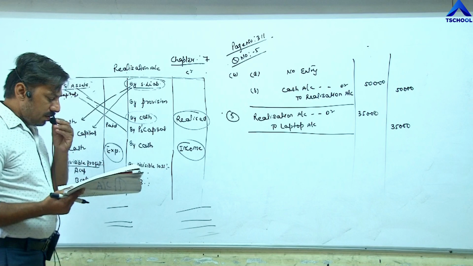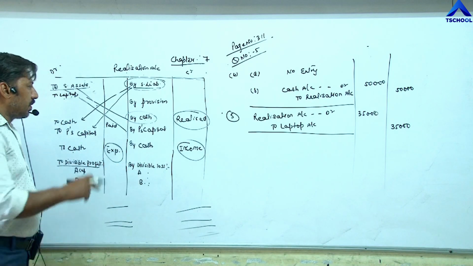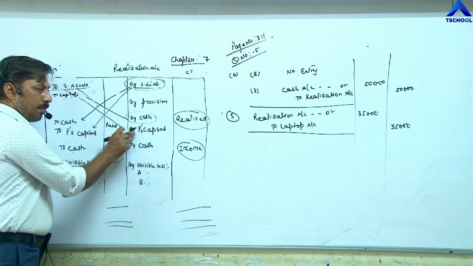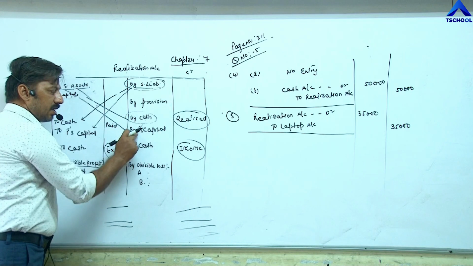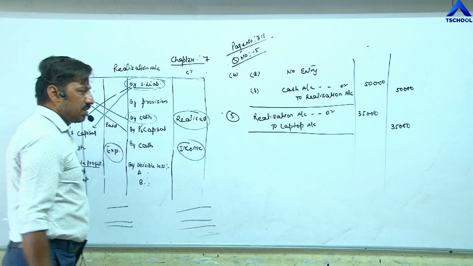But in this question, point number 5th, one partner has taken it for 25,000. The laptop is taken by a partner. So the entry is, the partner's name is written on the credit side, by partner's capital. So the entry becomes partner's capital account debit to realization.